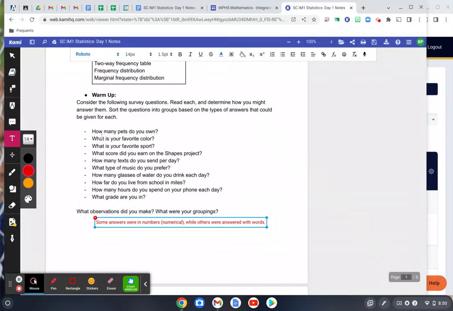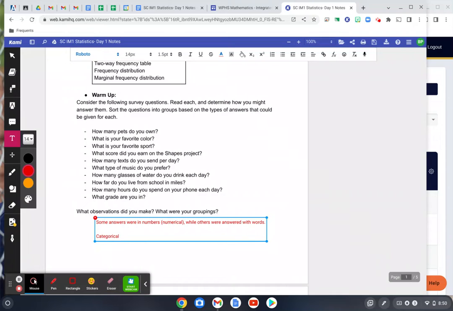Okay, so if you think about it, like how many pets do you own? Maybe it's two. What's your favorite color? Blue. What's your favorite sport? Baseball. What score did you earn on the Shapes project? 82%. So just in those first four, two of them were answered with words, whereas two of them were answered numerically.